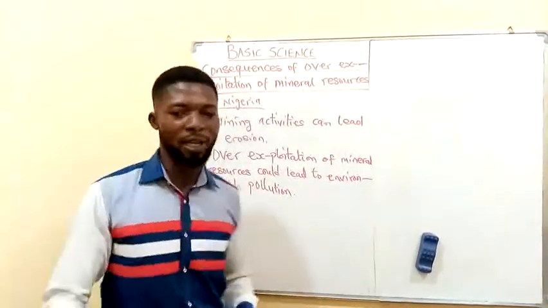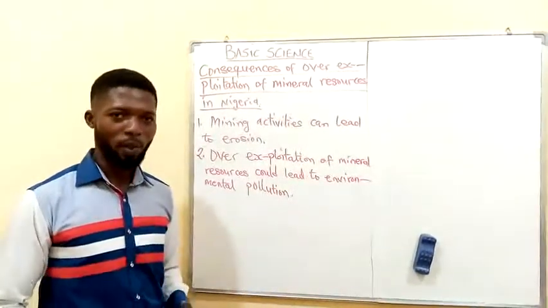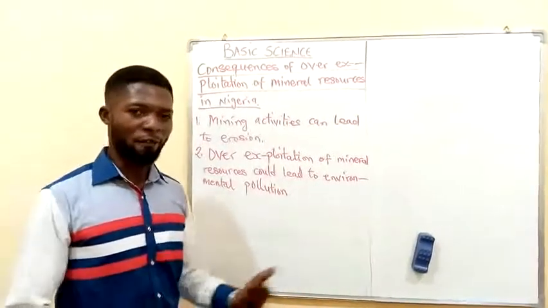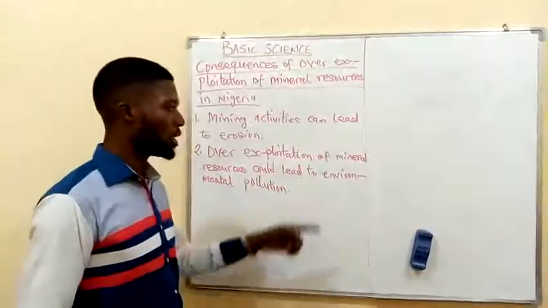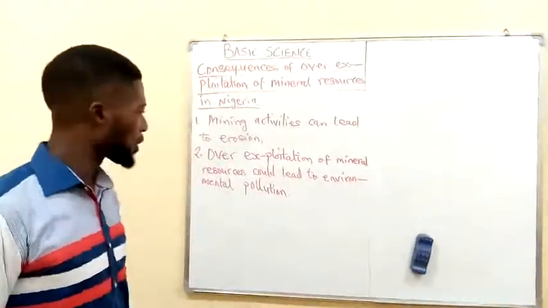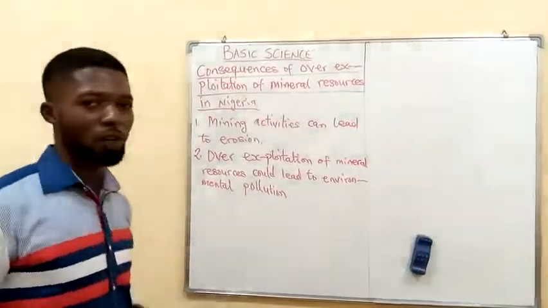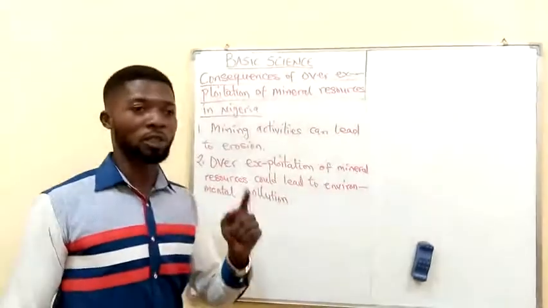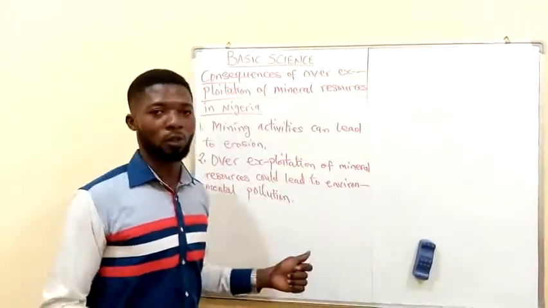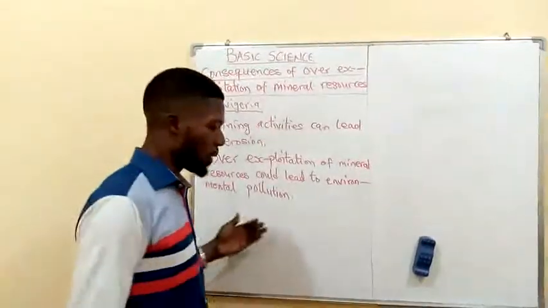Leaving the plants in that land to die. So many crops are affected as a result of exploitation of mineral resources. So over-exploitation of mineral resources could lead to environmental pollution, whose effect is not just on man but also on plants as well.